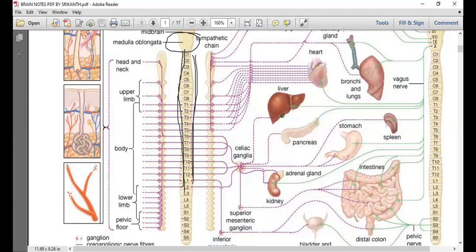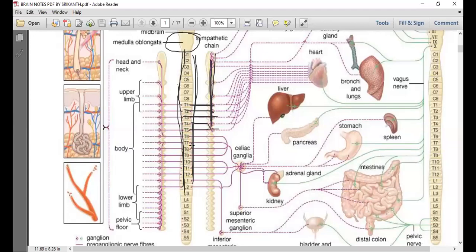This is the trunk ganglia. These are their preganglionic nerve fibers. Though they are present in the neck region also, their preganglionic nerve fibers are connected only in the thoracic region.